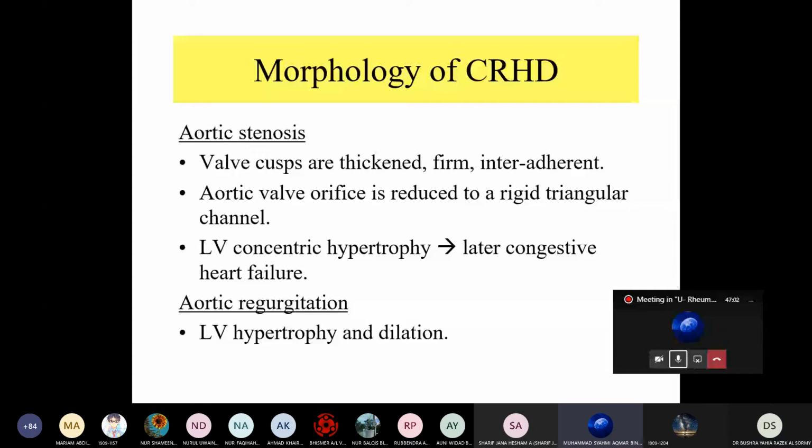So it started as a left ventricle concentric hypertrophy, right, doctor? Yes. I'm not sure if this is right or not, but first there will be buildup of blood in the left ventricle, and this will lead to blood flowing back into the left atrium. Then there will be buildup of blood there, which will lead the blood to flow back into the pulmonary veins.